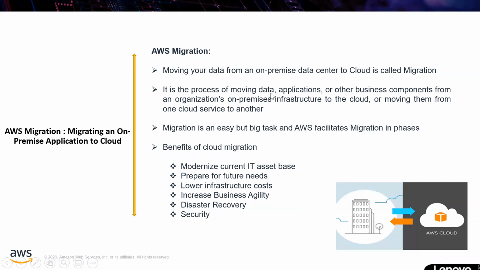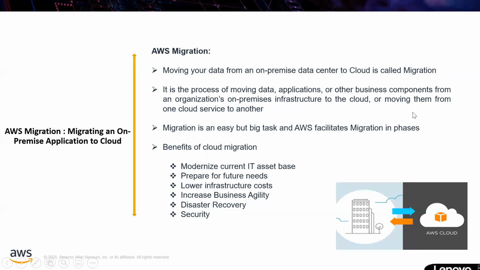For example, you have a database, SQL Server database, Oracle database, and you have an application. For example, you have an e-commerce application. You are running an e-commerce business, and you have a collection of applications with vendor information in the data and other business components. For example, you have some third-party payment gateway, that is some other business component, from an organization's on-premises infrastructure. You are already managing 2 production servers and 2 DR servers, DR meaning disaster recovery servers, and you are moving everything to the cloud.